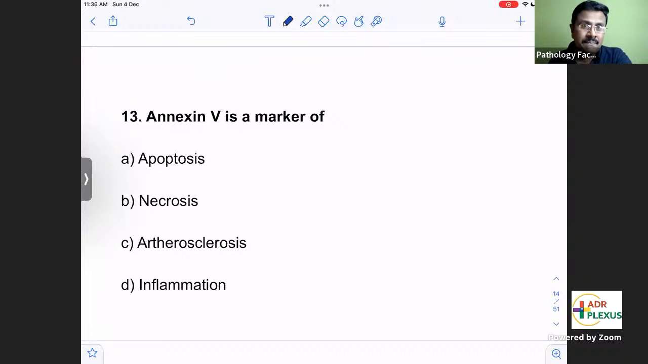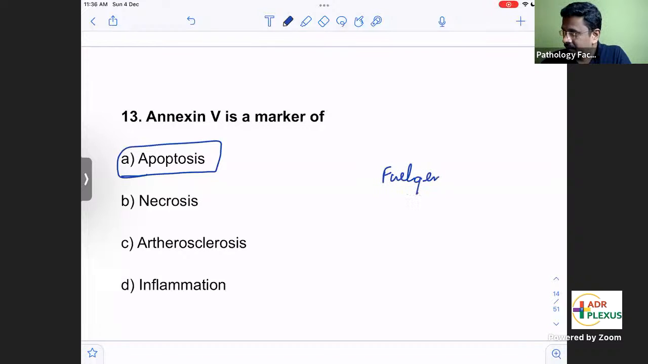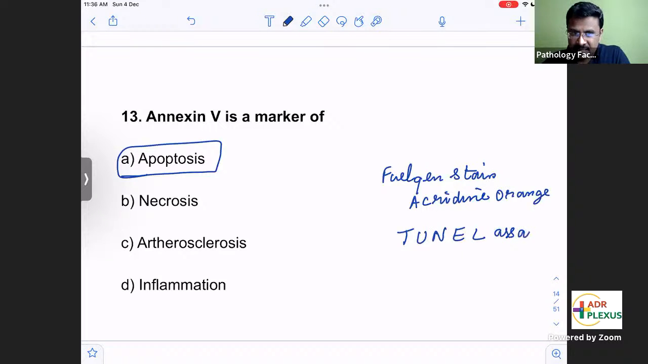Then a very important and interesting question: annexin 5 is a marker of. Please remember, students, it is a direct question. Annexin 5 is a marker of apoptosis. If a cell is in apoptosis, first you can apply annexin 5. Some other stains can also demonstrate apoptotic cells: Feulgen stain, acridine orange, and the TUNEL assay.